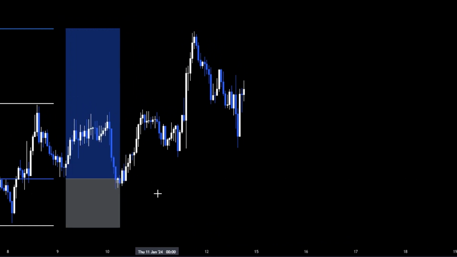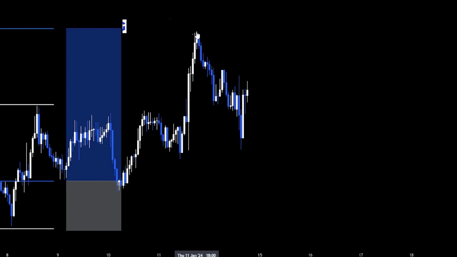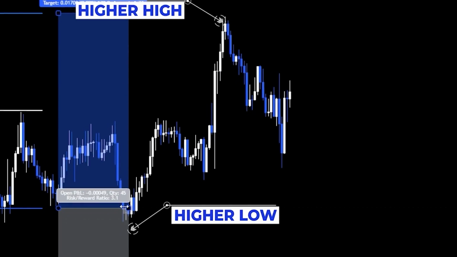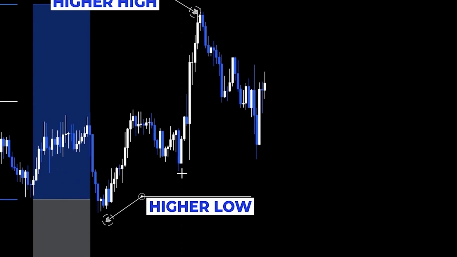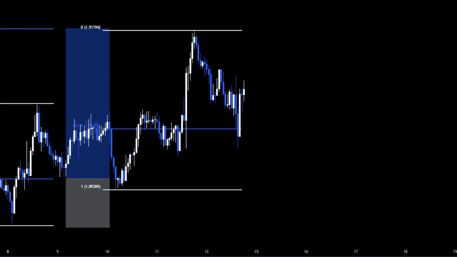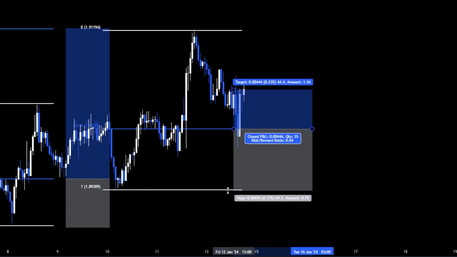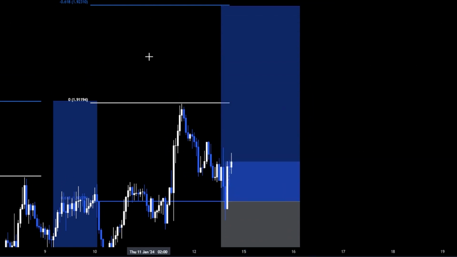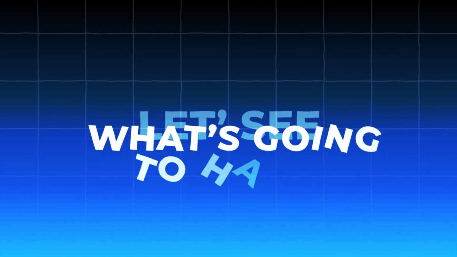But I think here we got into another trade. Here is the higher high and here is the higher low once again, because this is the deepest point of this whole pullback, so that's why we are not using this. So let's see if the price reaches entry. Yes, it did. The stop loss will be a bit below the higher low, and the take profit will be the Fibonacci minus 0.618. So let's see what's going to happen now.